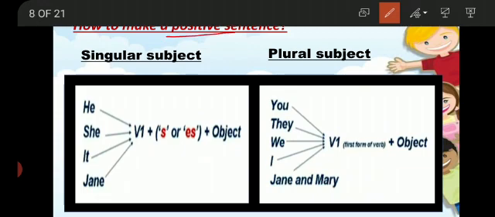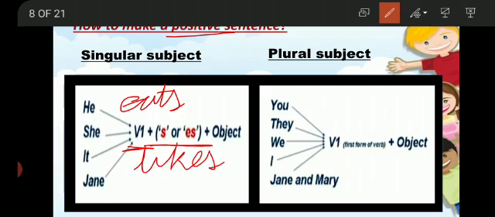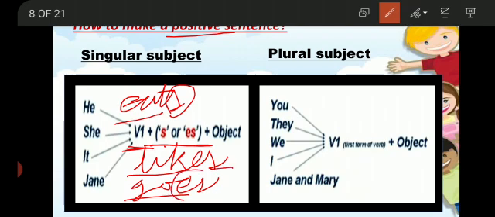With the singular subject, when we make positive sentences of present indefinite tense, we use the first form of verb, and with the first form of verb we use s or es. For example, he eats, she eats, it eats, Jan eats. She likes, he likes, it likes, Jan likes. He goes, she goes, it goes, Jan goes. These are the first form of verb, and with them we have used s, es.